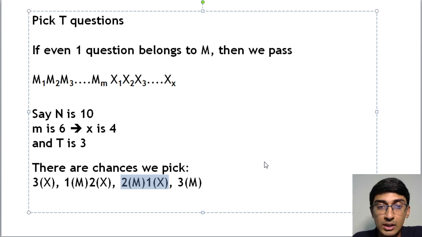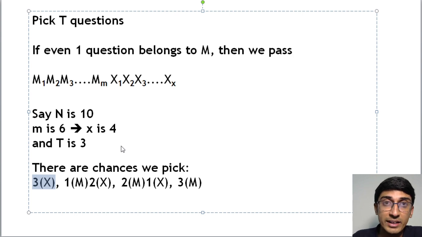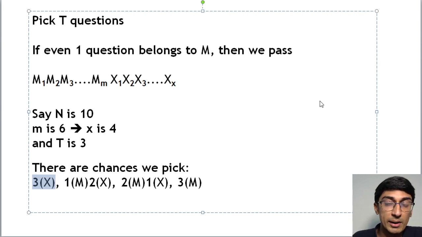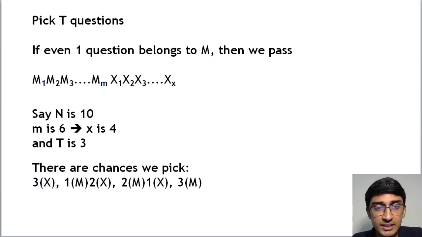In such a question, in probability generally what you try to do is 1 minus not choosing. That means if you figure out the probability of failing, which is easier to figure out, in that case there will be no known questions. That means always select unknown questions. The probability of failing will be just this configuration, right? In this configuration, no matter what I choose, I am going to be failing. So if you do 1 minus the probability of failing, you will get the probability of passing. Okay, and let's write that down into an equation.